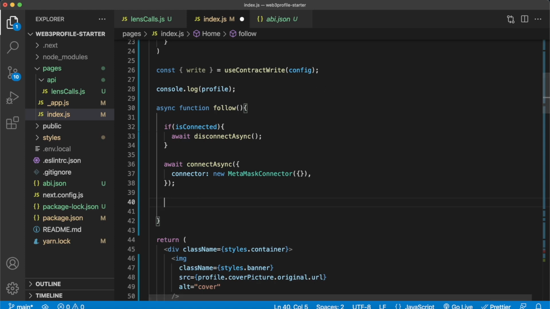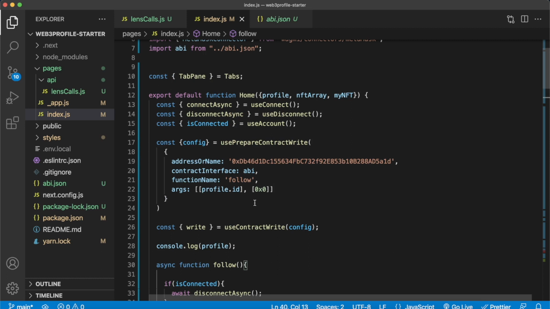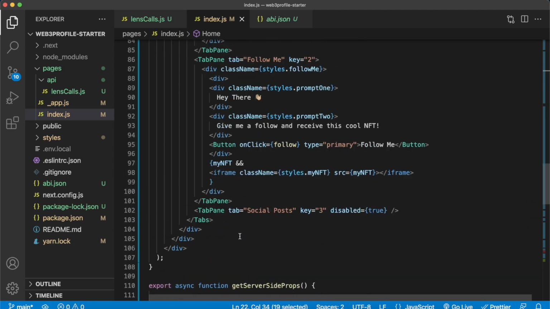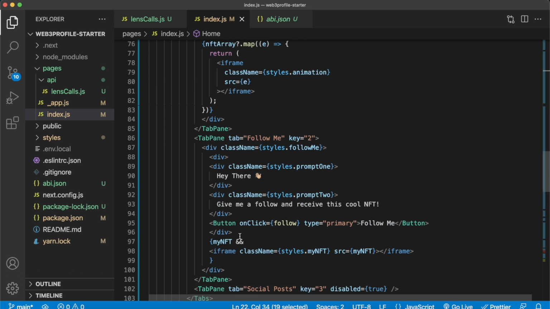from the useContractWrite hook, like so. We're writing onto the smart contract with the details provided over here. We're doing the follow function to this smart contract address with these arguments. So we're following the specific profile ID that is showing on the page and sending no data also. So we save that, and now we should have a functioning follow function. And this follow function is triggered on the press of the button. Just for you to make sure you know where it's happening, we have a button over here, and on click, we run the follow function. So now if we save this, everything should be working.